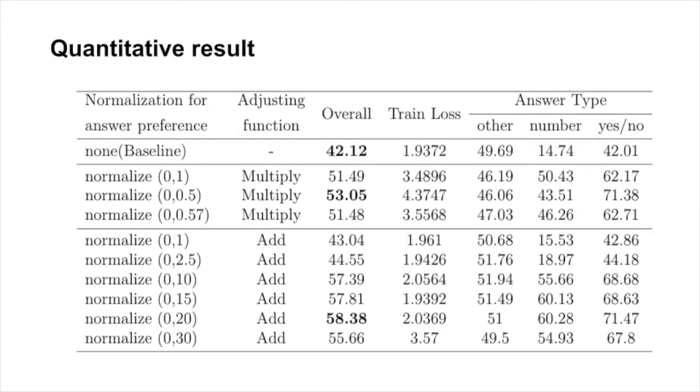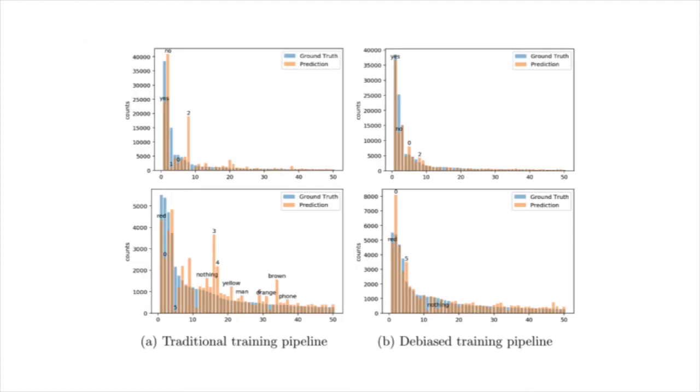We have tested multiple approaches to normalize answer preference, and the quantitative results are shown in this table. We could see that the debiased training pipeline has produced very competitive results. With our new training pipeline, the testing accuracy on the VQA-CP test set has improved by 16%. In this figure, the blue bars represent the distribution of ground truth answers, and the orange bars represent model predictions. We could see that the debiased training pipeline has achieved general improvement across all answers, instead of being limited to extreme cases.